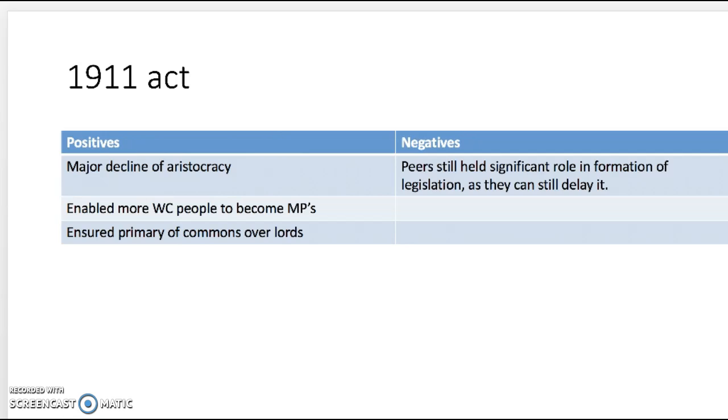1911 Act. Positives. Major decline of aristocracy. Enabled more working class people to become MPs. Ensured primacy of the Commons over the Lords. However, the peers still held a significant role in the formation of legislation, as they could still delay it.